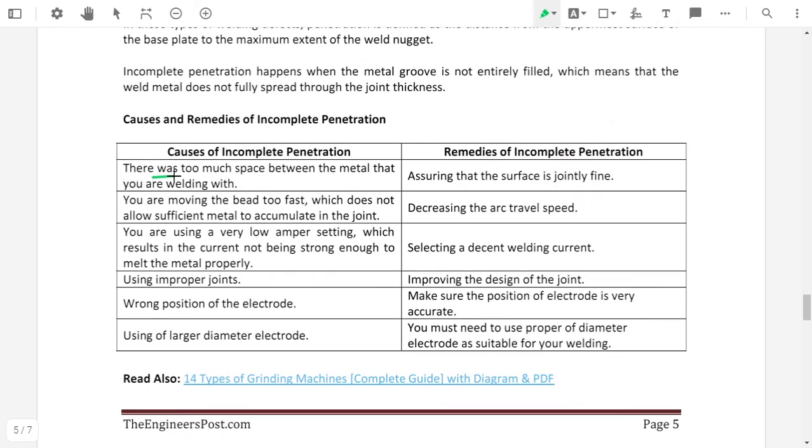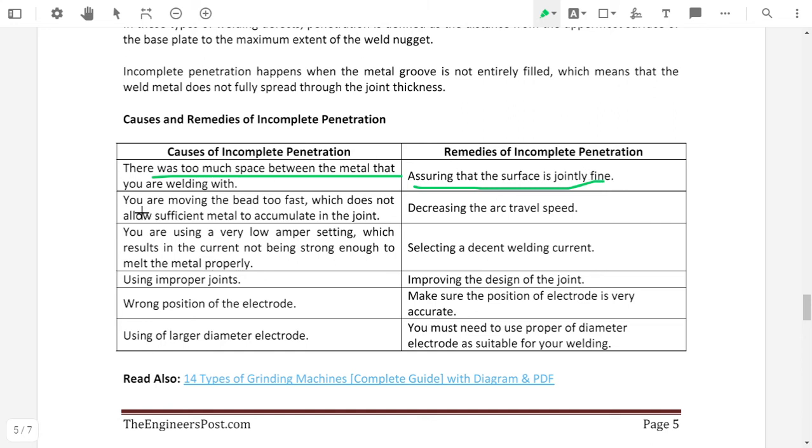There is too much space between the metals that are being welded. If we need to join two base materials by welding, and the gap between these two pieces is too large, then it will cause incomplete penetration. Ensure that the surface joint is fine, meaning the two base materials that we need to join should be close together properly.